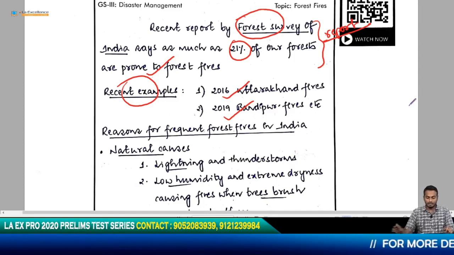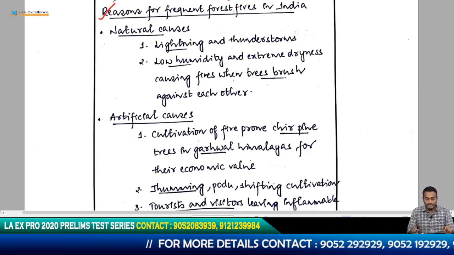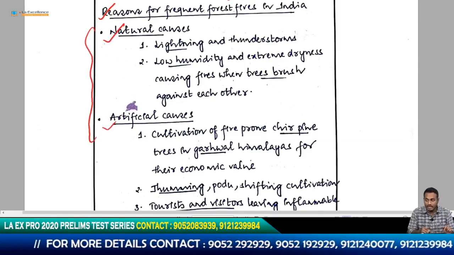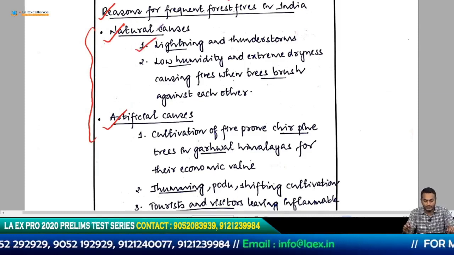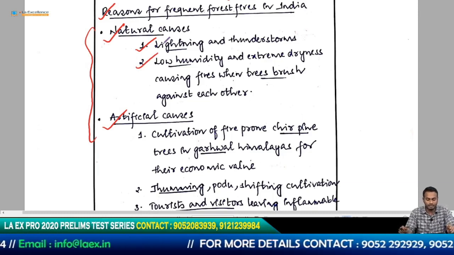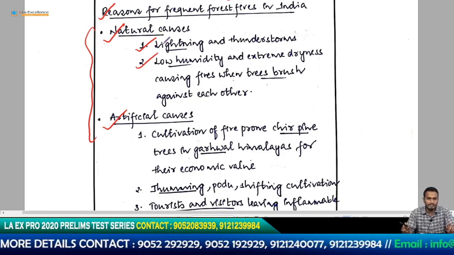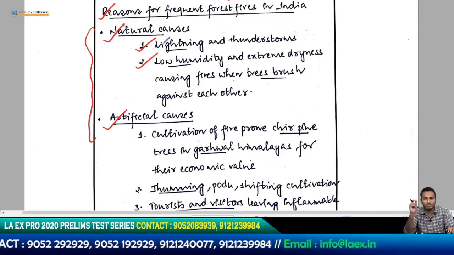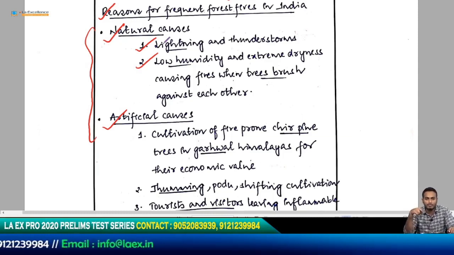Let's see what he does next. He is basically trying to segregate his answer. He's talking about reasons, good, and he has segregated them into natural reasons and artificial reasons. So what are the natural reasons? Lightning and thunderstorms, and then you have low humidity and extreme dryness causing fires when trees brush against each other. So there are a couple of causes which cause forest fires in dry areas or even in Himalayan areas and so on. So what are these causes? One is during the summer these trees become dry and there is less humidity. So when these trees brush against each other, there will be sparks and then there will be a fire.